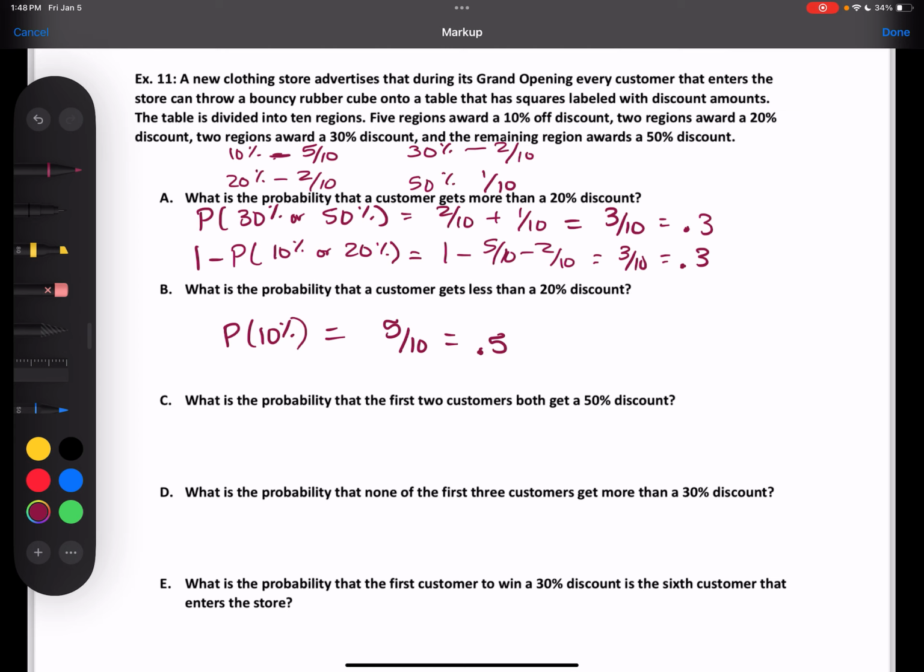So you have to multiply like with the probability stuff. It's the probability of 50 times the probability of 50. Yes. So it's the probability of 50% times the probability of 50%. So that's going to be 1 out of 10 times 1 out of 10, which is going to be 1 out of 100, or 0.01. So basically there's a 1% chance the first 2 customers get a 50% discount.